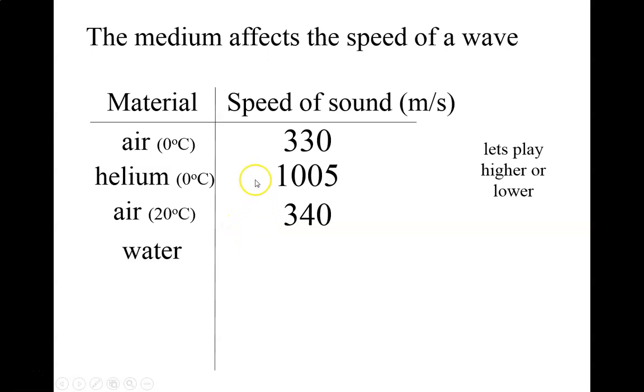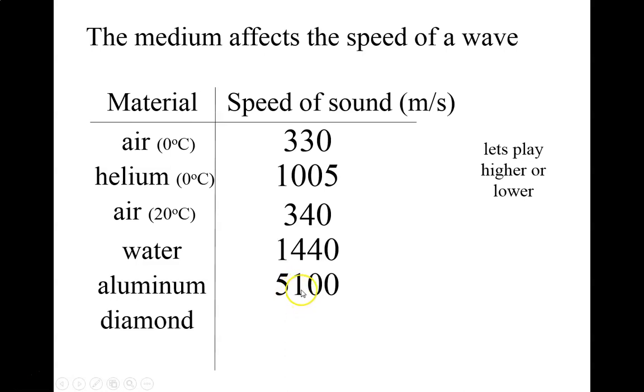Now, compared to the speed of sound in air, let's say 340, do you think sound is going to travel faster or slower in water? It's actually quite a bit faster. That's because the water molecules are closer together than air molecules, so they're able to transmit that faster. What about aluminum? Do you think it's going to be faster or slower in aluminum? Which is obviously a metal, a solid. It's actually, again, quite a bit faster. And in diamond, it's even faster.